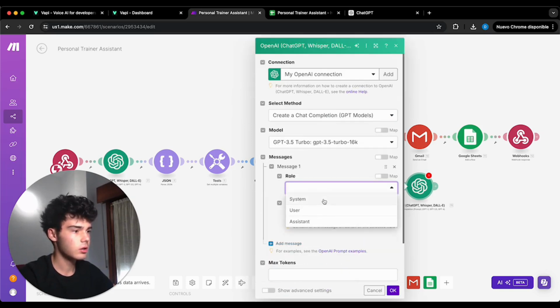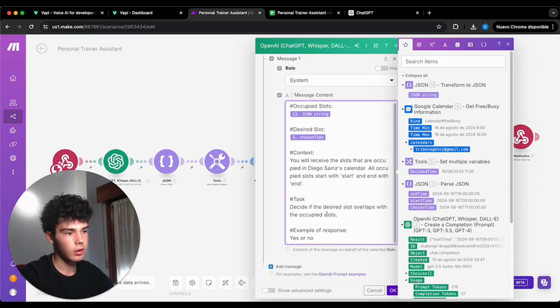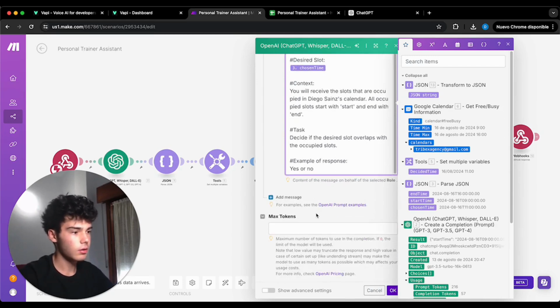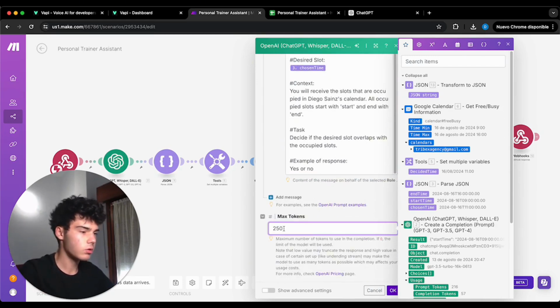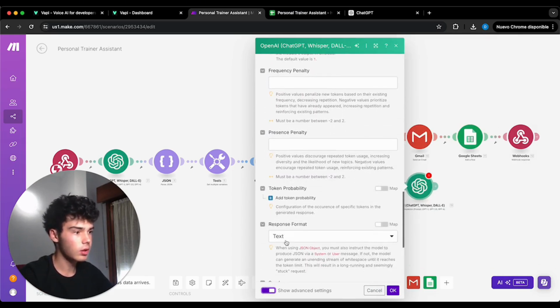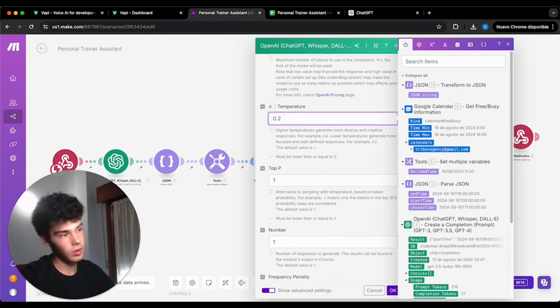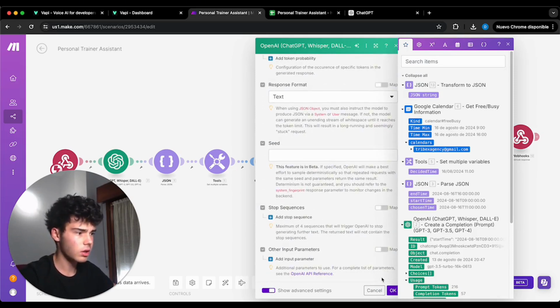Let's set a message. Let's go with system, and we're gonna paste this we have here, where occupied slots is gonna be the JSON string from transform to JSON that we added recently, and the desired slot is the chosen time that we had before. And I'll let you copy what we have here. Later we are gonna put max tokens. For example, let's go with 250. I recommend putting here inside temperature 0.2, the really low temperature, and the other things we're gonna leave like this.